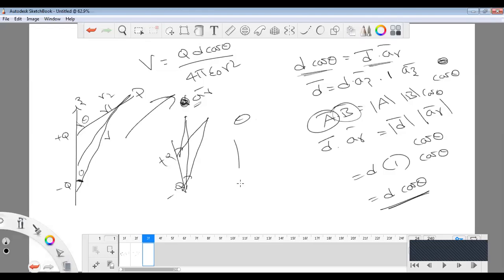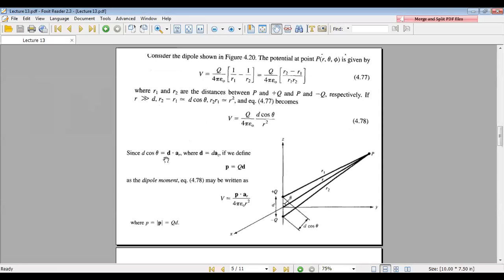So the angle between the z axis and r is nothing but the theta value. In that case, it becomes d cos theta. So here d cos theta equals d dot a_r, when d equals d a_z.